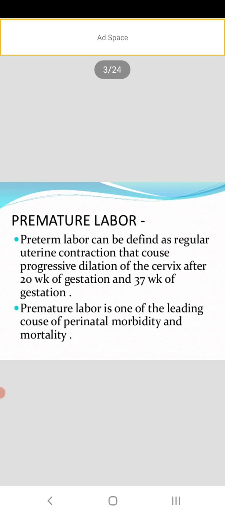Preterm labor can be defined as regular uterine contraction that causes progressive dilatation of the cervix after 20 weeks of gestation and before 37 weeks of gestation. Between 20 and 37 weeks there will be regular uterine contractions, the cervix will progressively dilate and have the tendency to deliver.